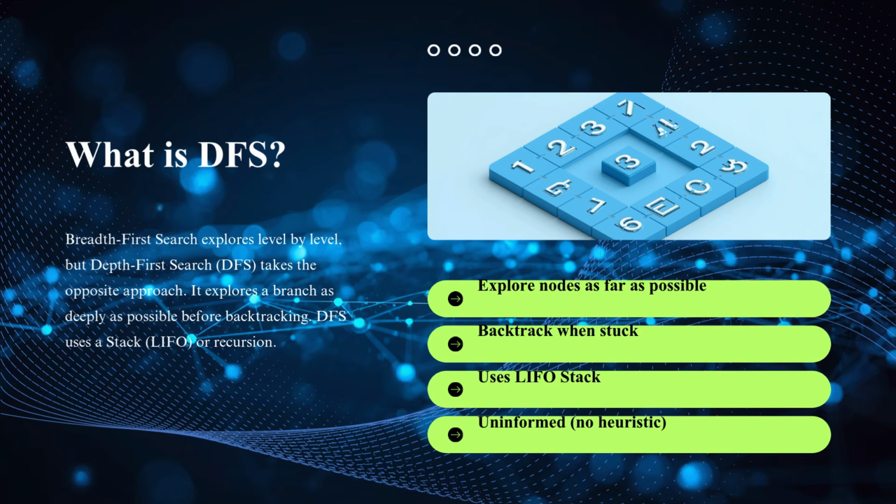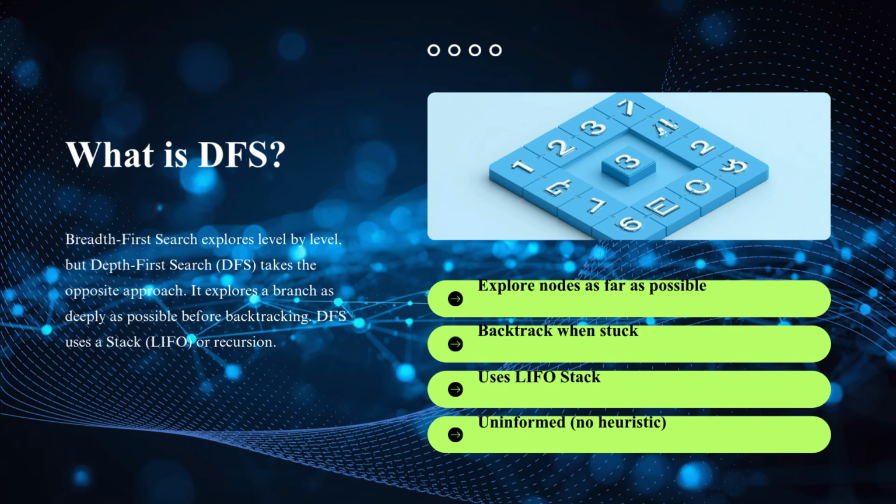To visualize this more clearly, let us understand DFS using a simple analogy. Imagine exploring a maze. Instead of checking all nearby paths first, you choose one path and keep moving forward until you reach a dead end. Only then do you return and try another path. This is exactly how depth-first search works. DFS explores one branch completely, then backtracks, and explores the next branch. This process continues until all nodes are visited or the goal state is reached. The deep exploration behavior makes DFS suitable for problems where solutions may exist far from the starting point.